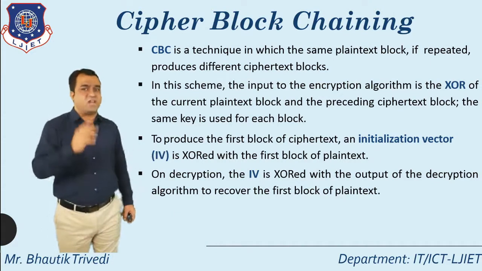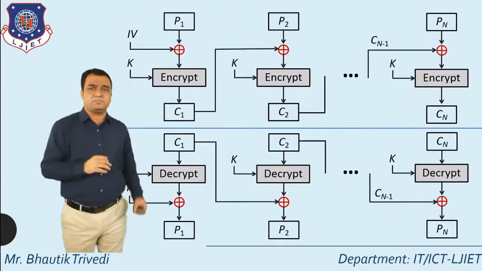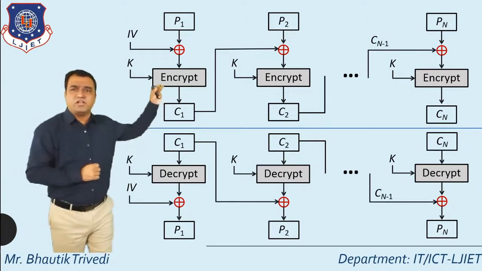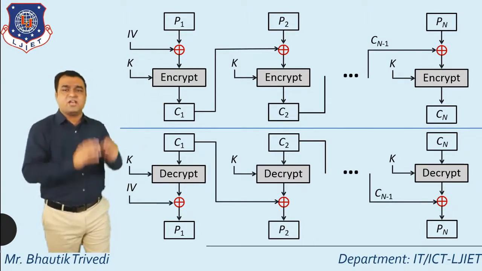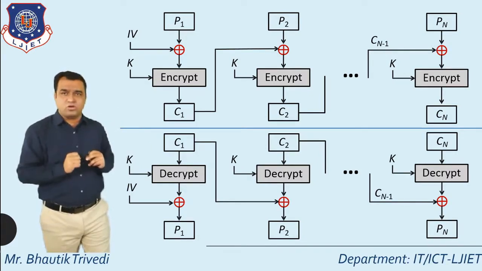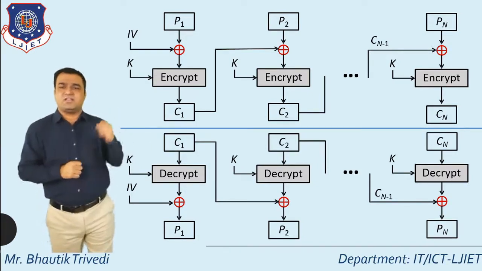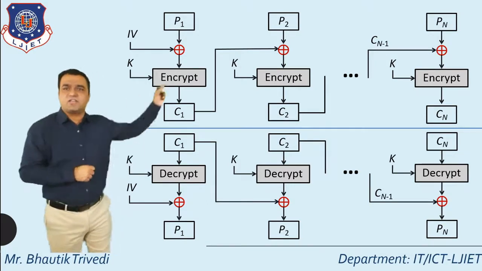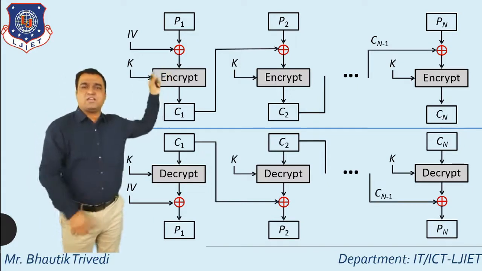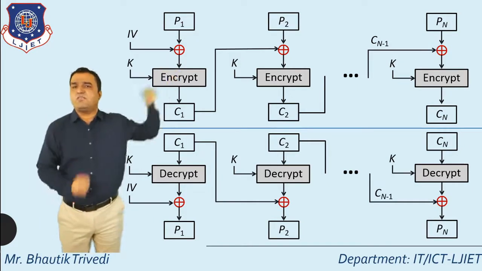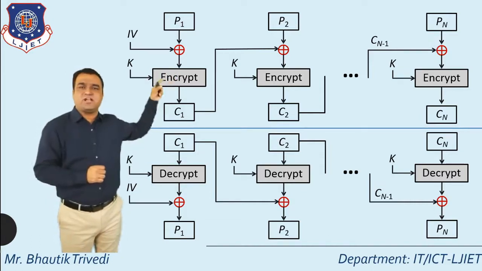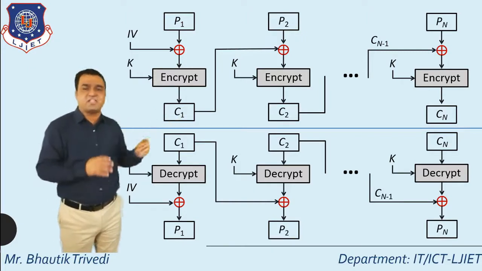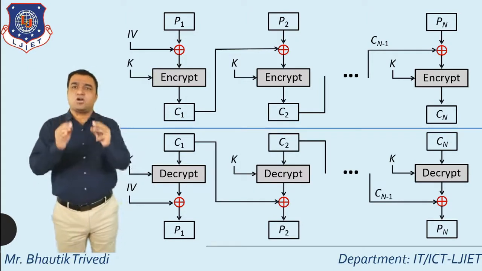So let's start with the diagram. You must remember one thing, this is the most important diagram. Here, one is for the encryption and one for the decryption, and that is the cipher block chaining mode. I already discussed how I operate with the first block. The calculation is that the plain text block is XORed with the initialization vector, and whatever the output is, it is directly passed to the encryption algorithm with the key, generating a ciphertext. This is the logic for block 1.